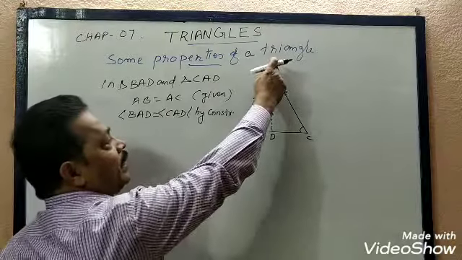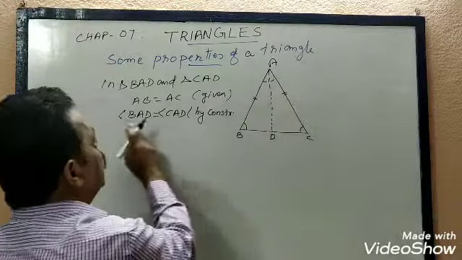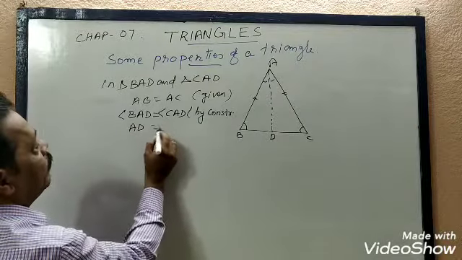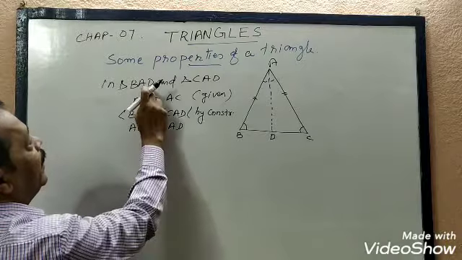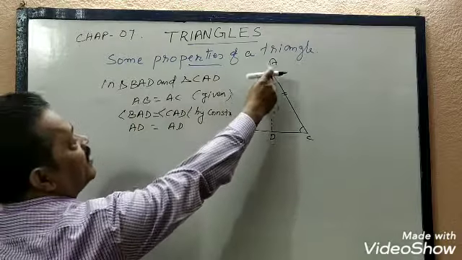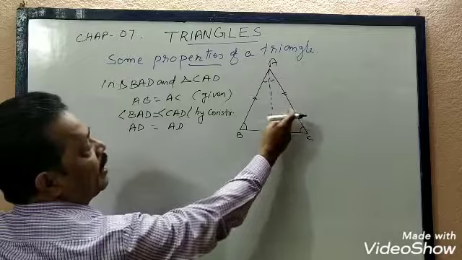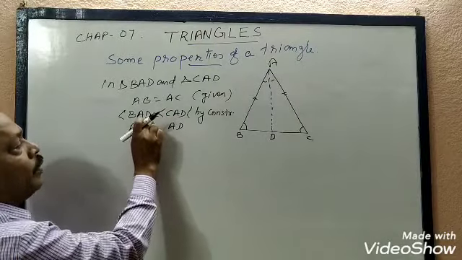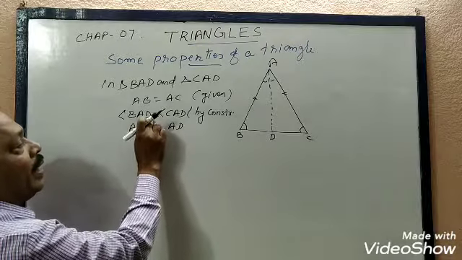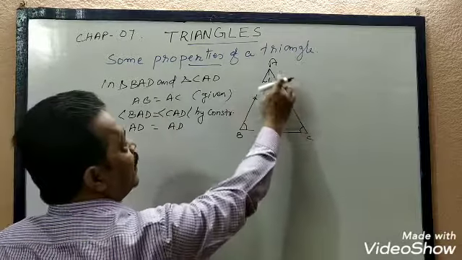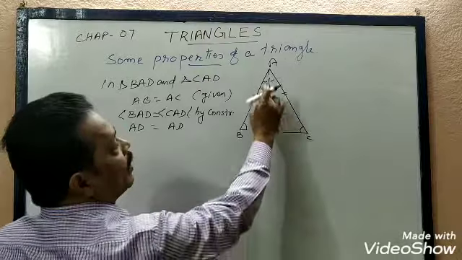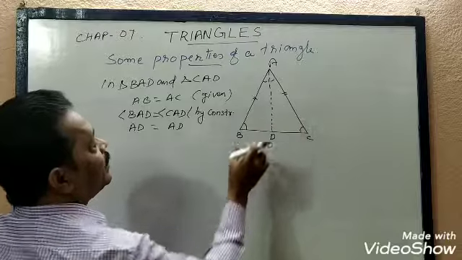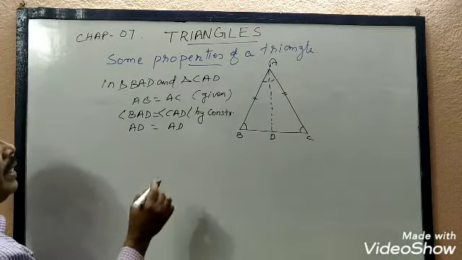We have constructed AD, the bisector of angle A. So angle BAD equals angle CAD, and AD equals AD. It's a common side. AD comes in this triangle and also in this triangle. So two sides and the included angle: AB equals AC, AD equals AD common, and angle BAD equals angle CAD. So both these triangles will be congruent by SAS.